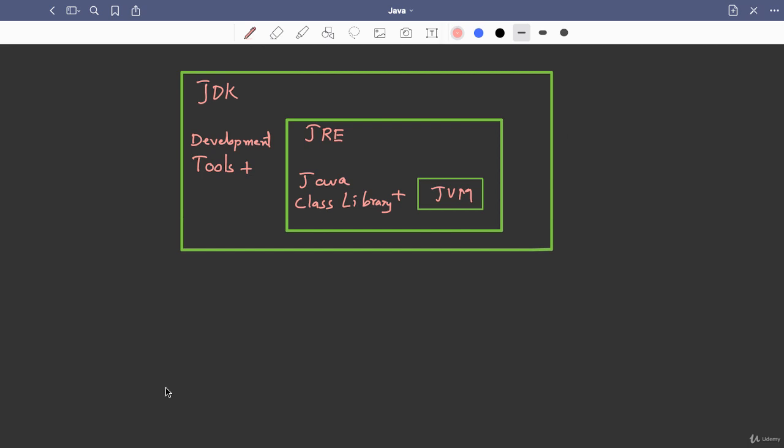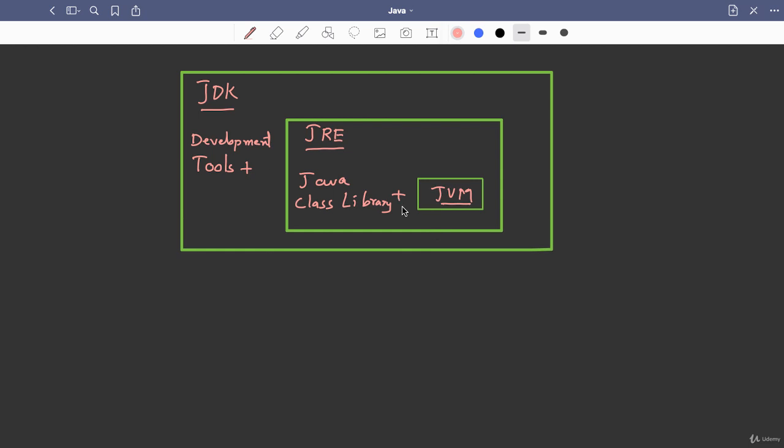For developing Java program, we require JDK, that is Java Development Kit. Java Development Kit. So we require this. It will have compilers and the runtime environment, which will help us write the Java programs and execute them. So I will show you how to install this JDK on our machine. If you install JDK, along with that, you will get two more things, that is JRE and JVM.